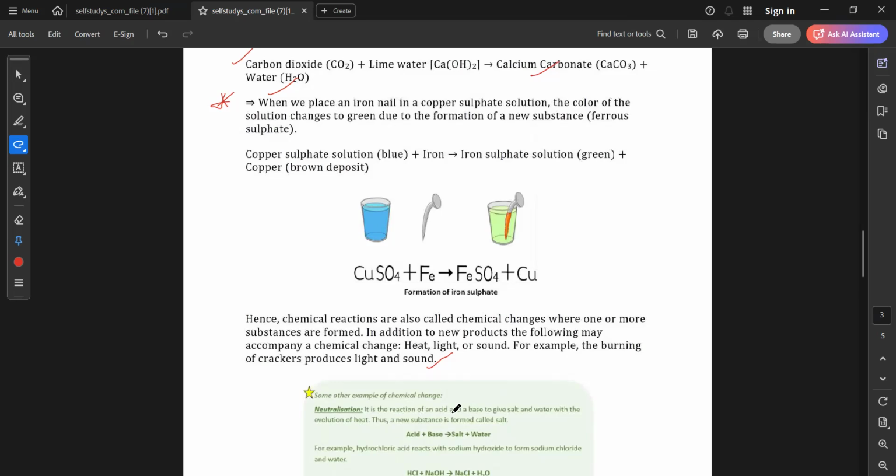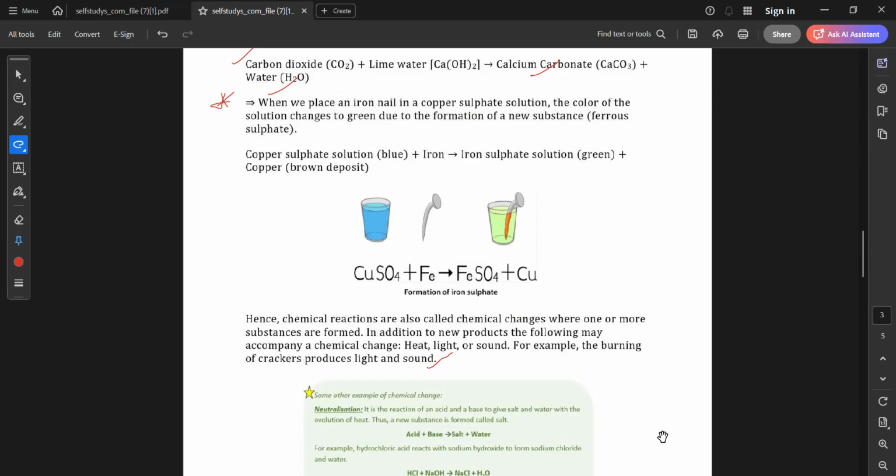Copper sulfate solution, blue, plus iron gives iron sulfate solution, green, plus copper, brown deposit. Hence, chemical reactions are also called chemical changes, where one or more new substances are formed. The following may accompany a chemical change: heat, light, or sound. For example, the burning of crackers produces light and sound.